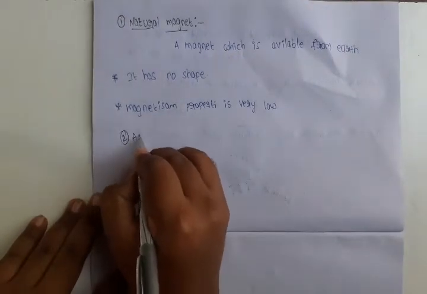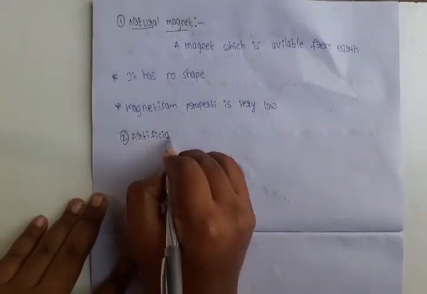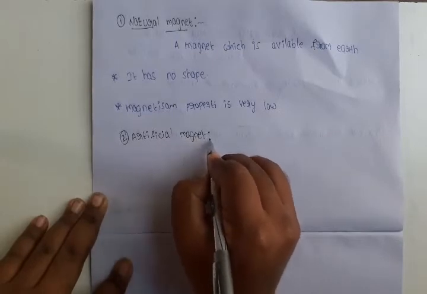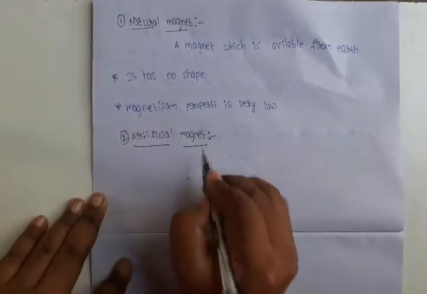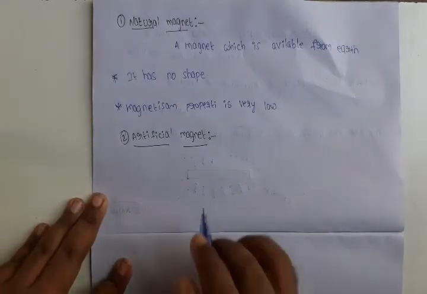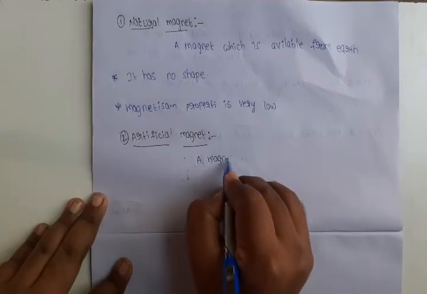Second one, the artificial magnet. What is meant by an artificial magnet? This is also a magnet.